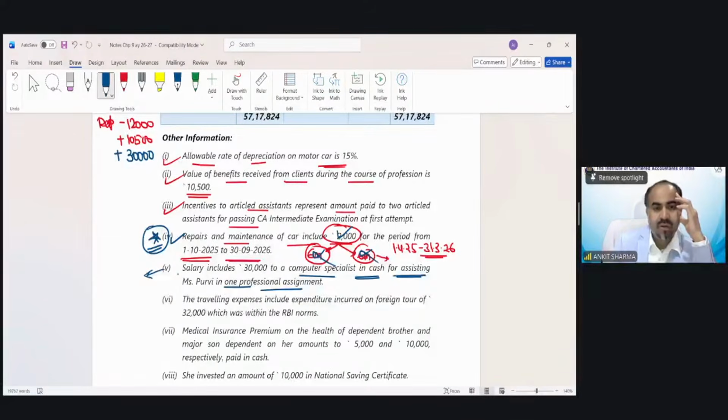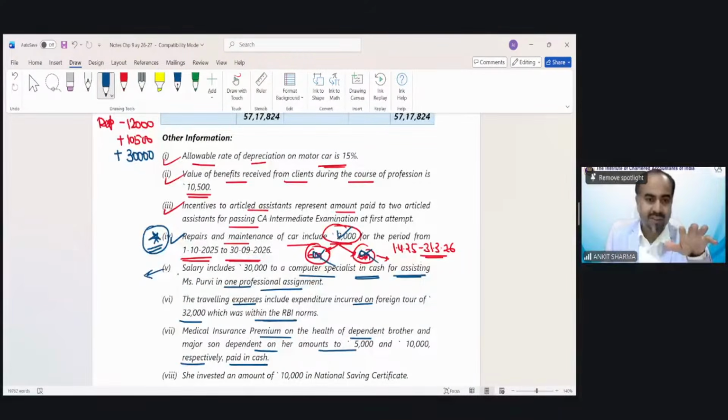Next is the traveling expenditure incurred on foreign tour of 32,000, which was within RBI permission. So if something is within RBI permission, no need to bother. Medical insurance premium on the health of dependent brother and major dependent son amounts to 5,000 and 10,000 paid in cash. So we are following default tax regime right now, so no deduction of 80D expenditure. This we will consider when we solve this part as per optional tax regime. This is again 80C investment part, no need to discuss right now.